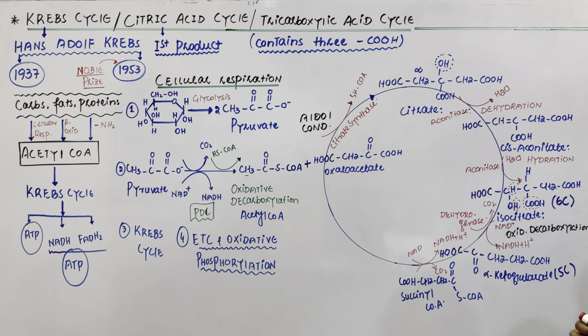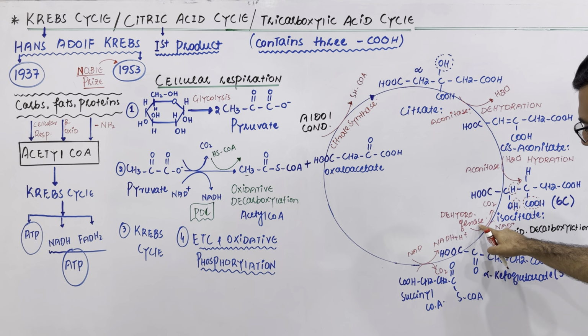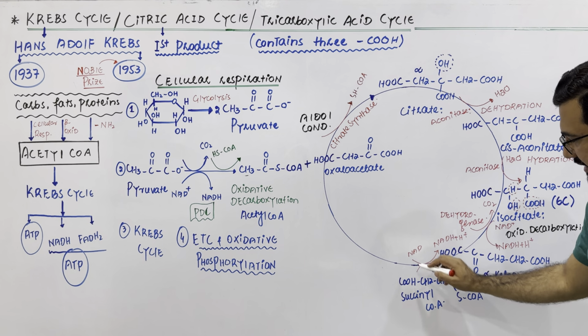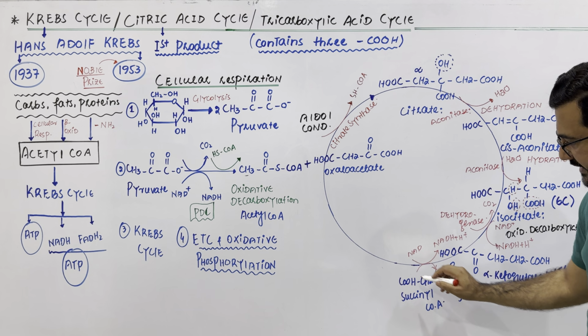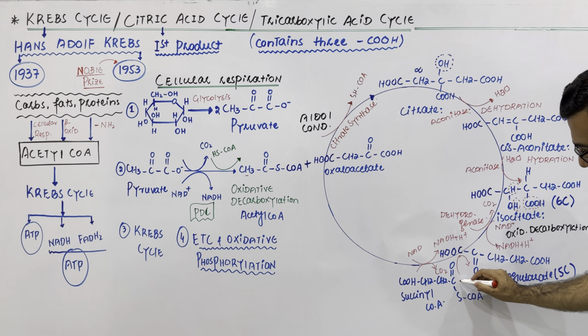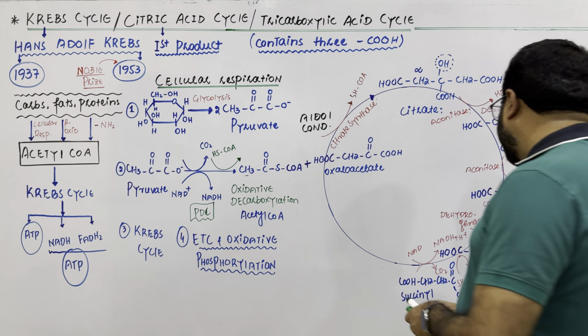And my dear students, the enzyme involved in this reaction will also be a dehydrogenase, but now it will be called the alpha ketoglutarate dehydrogenase. And again, in this reaction, coenzyme A gets involved. So, my dear students, what happens?